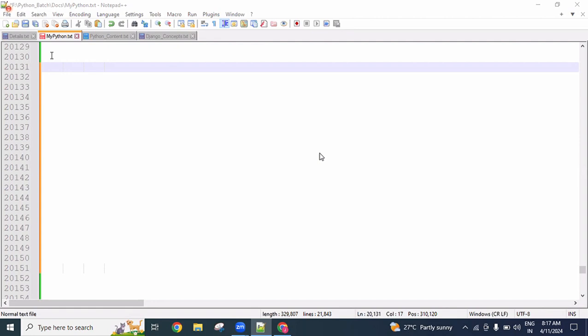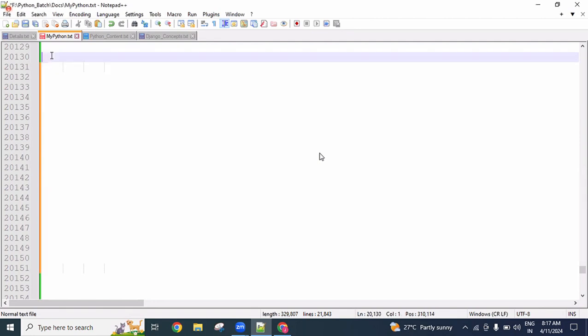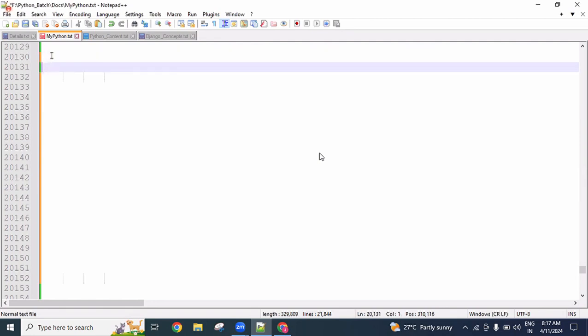Okay, now we will start today's session. In the last session, guys, we discussed Python modules. Today we will continue the same session with packages.